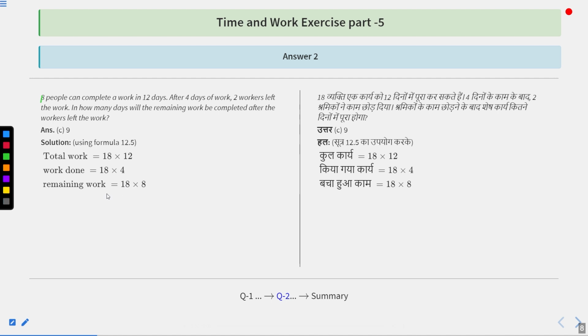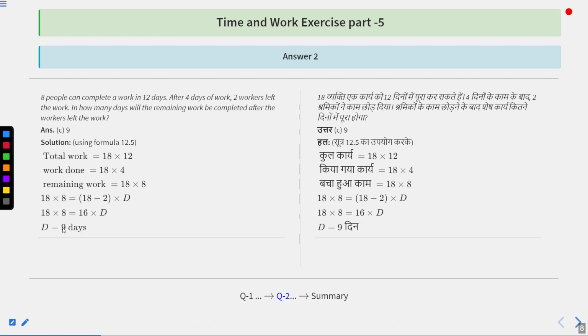Remaining work is completed by how many workers? That is by 16 workers, that is 18 minus 2. So remaining work, 18 into 8 should be equal to 18 minus 2 into D, using formula 12.5. That becomes 18 into 8 equal to 16 into D. So the value of D is 9 days. That means the remaining work was completed in 9 days. Option number C is the correct answer.